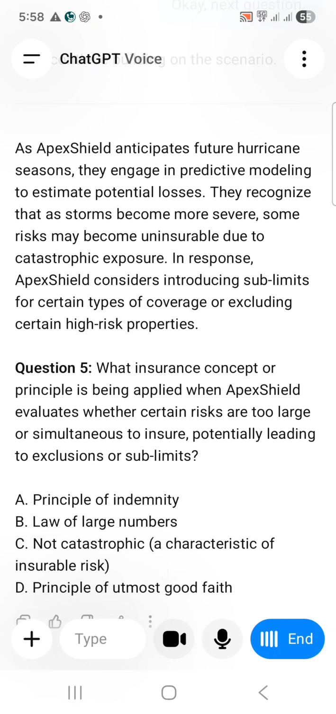So appreciate anticipate future hurricanes. That means predictability. That means law of large numbers. Be answer.